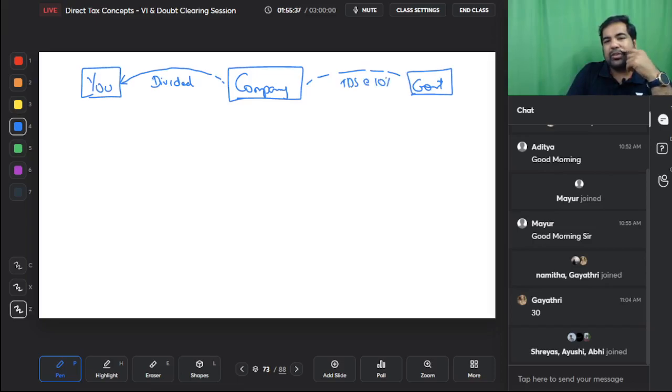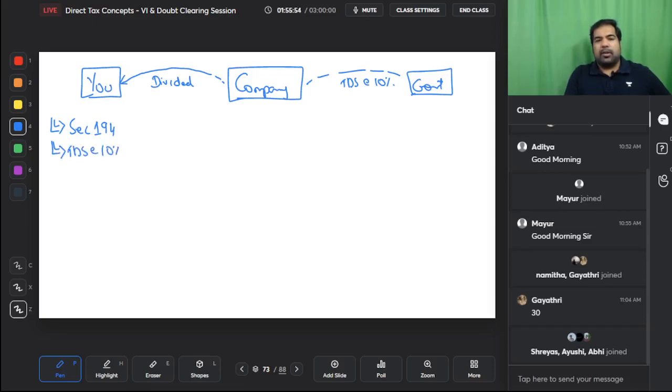How do you remember the rate, guys? All income is 10%. And the dividend, only if it's more than 5,000 rupees, there will be TDS at the rate of 10%. Guys, this is section 194, plain and simple 194. TDS at what rate? At the rate of 10% if the amount is more than 5,000. But guys, if the dividend is paid in cash, now generally it's not paid in cash, but if it's paid in cash, then the limit is not there. This 5,000 limit is not there. This was an exam question, so watch out, guys. This limit is not there when the dividend is paid in cash.